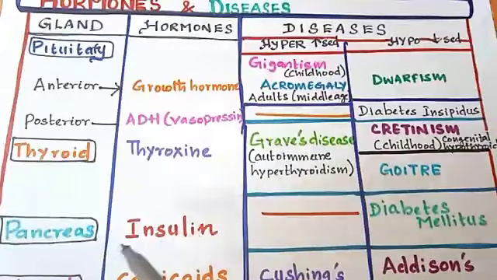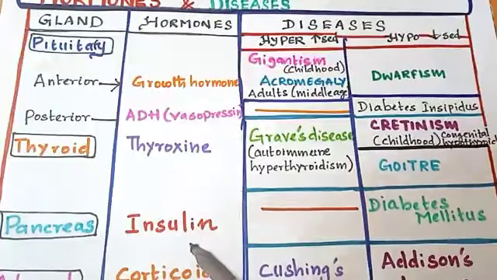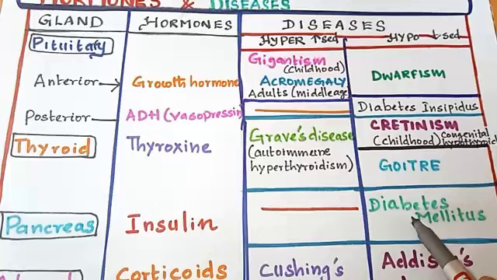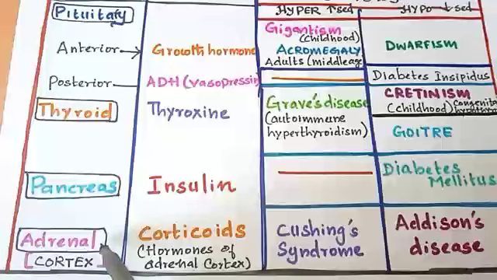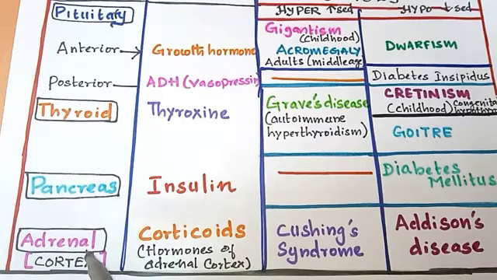Next you have pancreas, which secretes insulin. Insulin deficiency leads to diabetes mellitus. And the last one, the adrenal gland. The adrenal cortex part of the adrenal gland is involved. You have to understand that adrenal medulla, which is present in the adrenal gland, also secretes hormones, that is catecholamines. But here only the adrenal cortex part is involved.